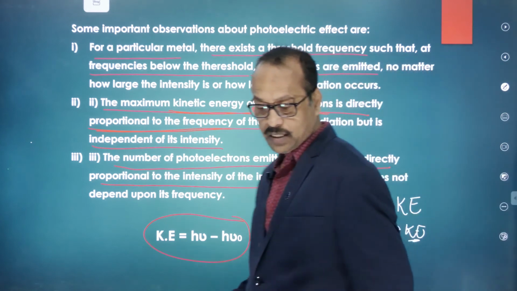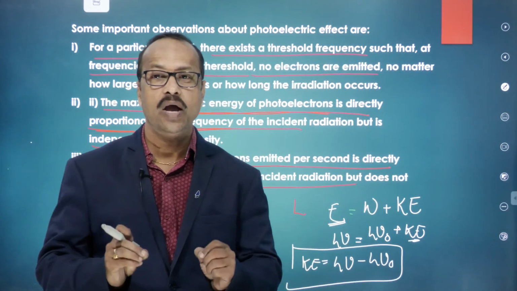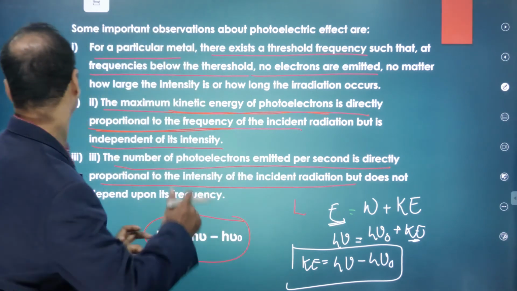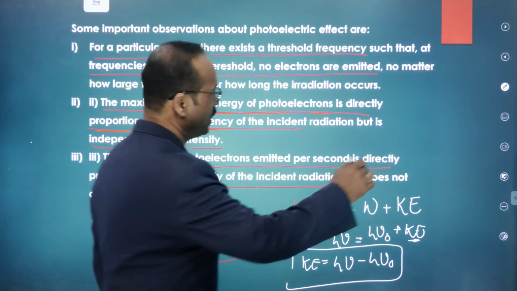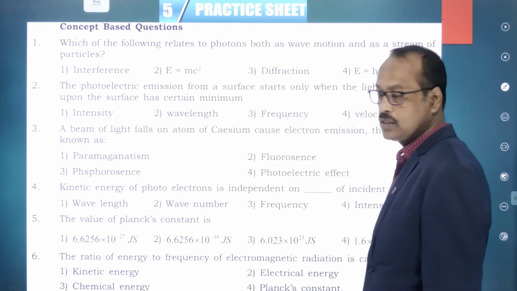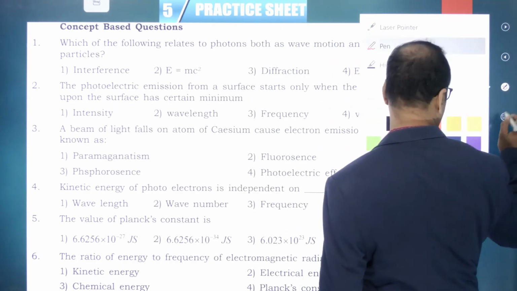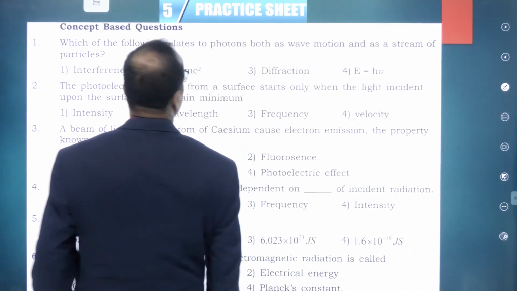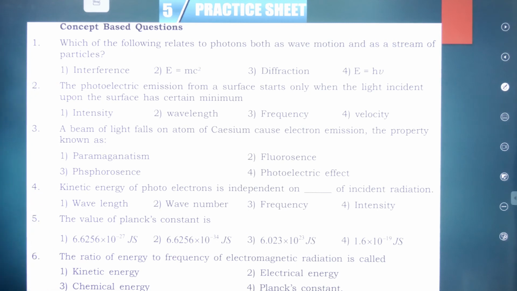Clear? So this is about the photoelectric effect. Any doubt? Chalo, now let's see the next topic. Over. So now let's solve some numericals. This is practice sheet 5. First, let's see the concept based questions.